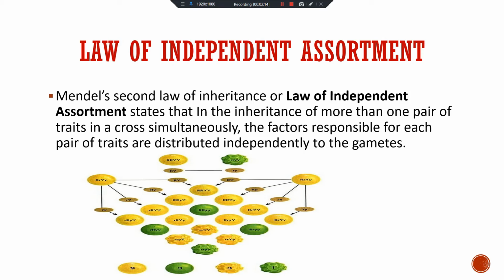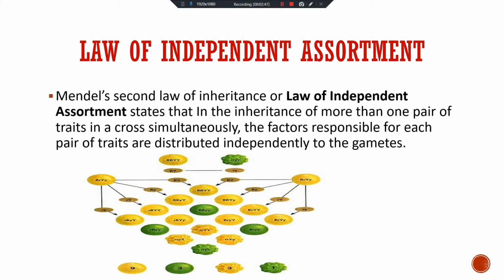Like here, for round, capital R can pair with small y also. You can see here: capital R, small r, capital Y, small y. So in the first generation all are yellow, then in the second generation these gametes form: small r small y, small r capital Y, capital R small y, capital R capital Y.